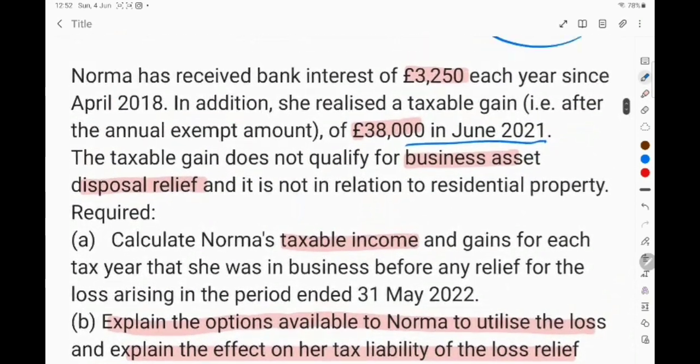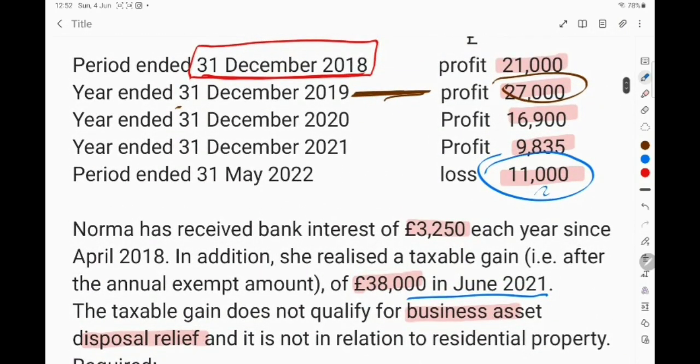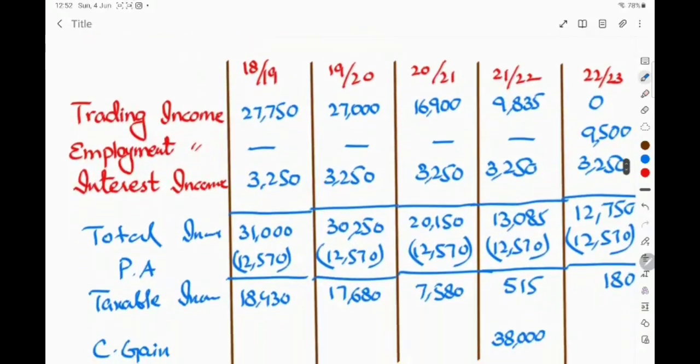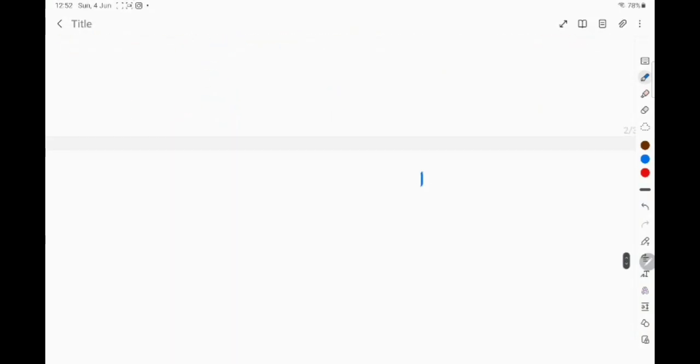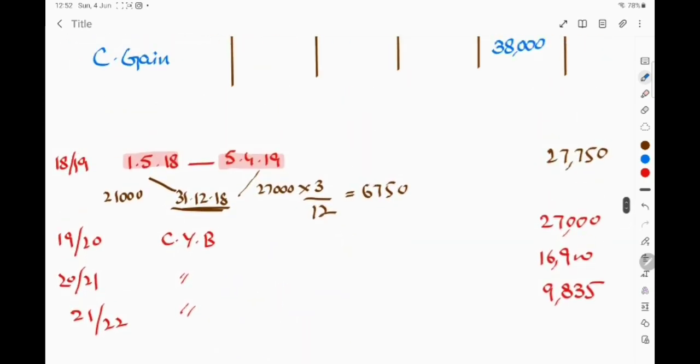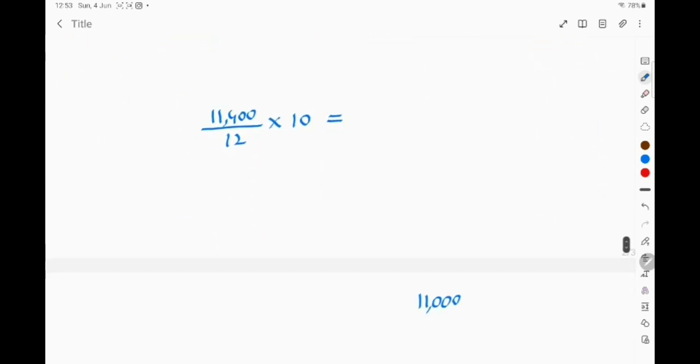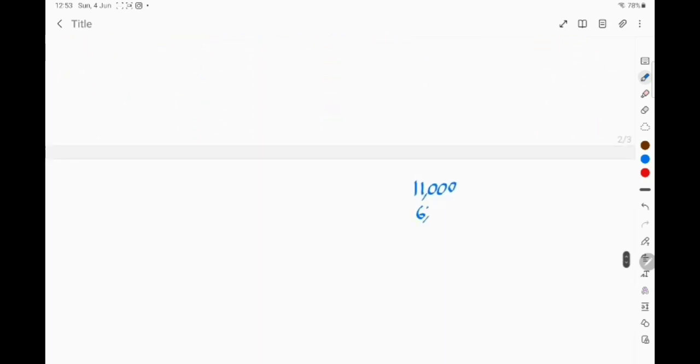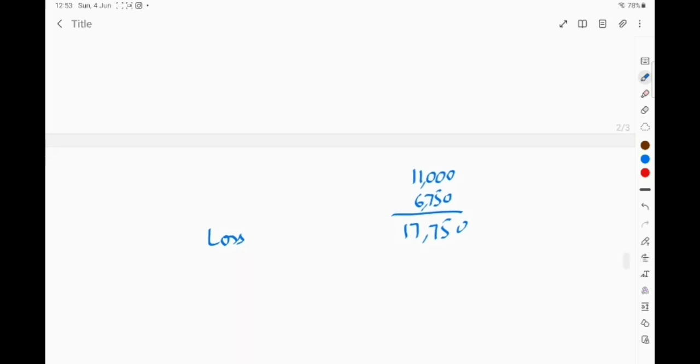So, first we have to identify what is the loss in the final year of trade, that is 11,000 of loss sustained in the final year plus overlap profit, and the overlap profit is this 6,750 that is recorded in the tax year 18-19 as well as in 19-20. So, this 6,750 of overlap profit will increase the loss to 17,750. This is the loss to be set off, right? 11,000 loss in the final year of trade plus 6,750 of overlap profit.